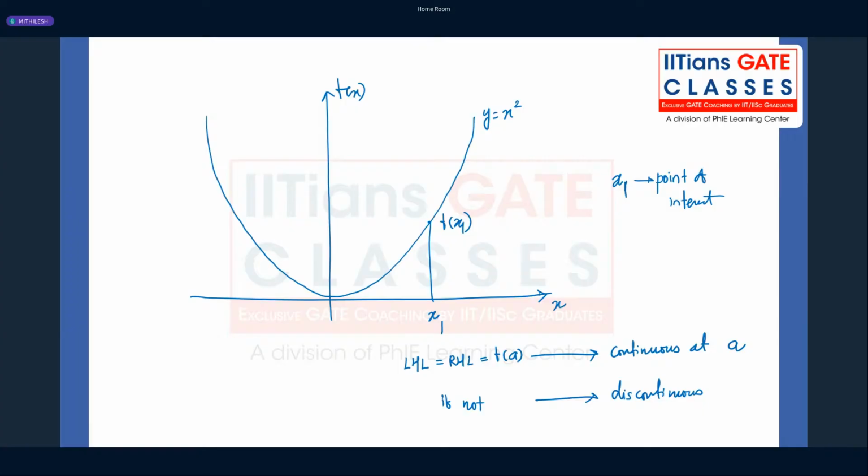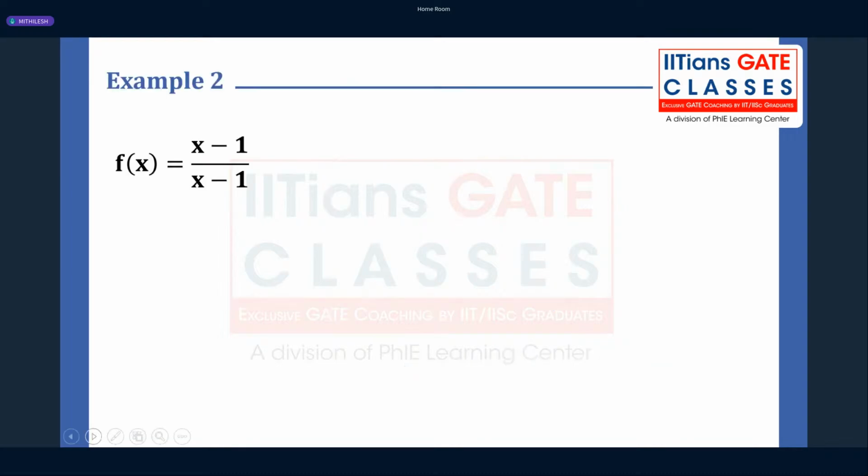That is about the continuity, when to say continuous and discontinuous. Let's take one example. I have one problem here. For example, f of x is equal to x minus 1 divided by x minus 1. Is it a continuous function? Let's say my point of interest is x is equal to 1.